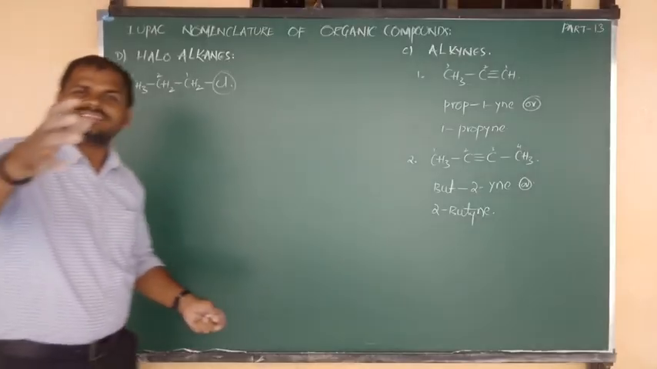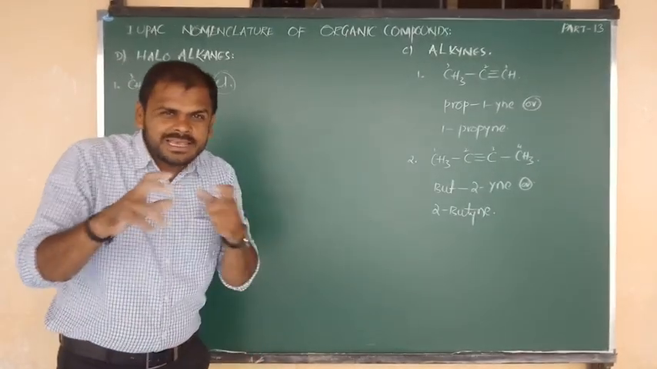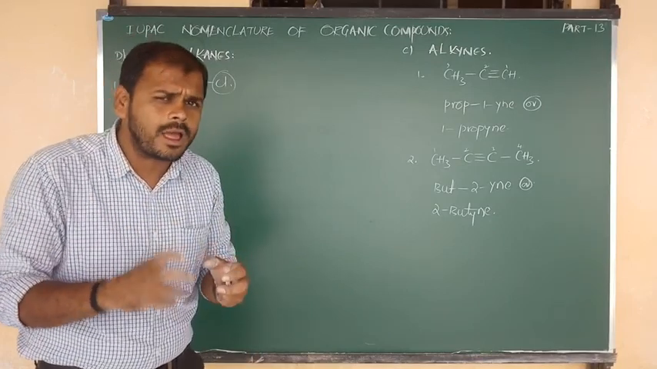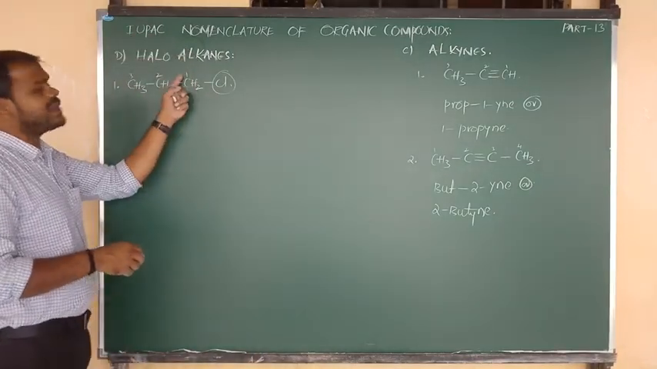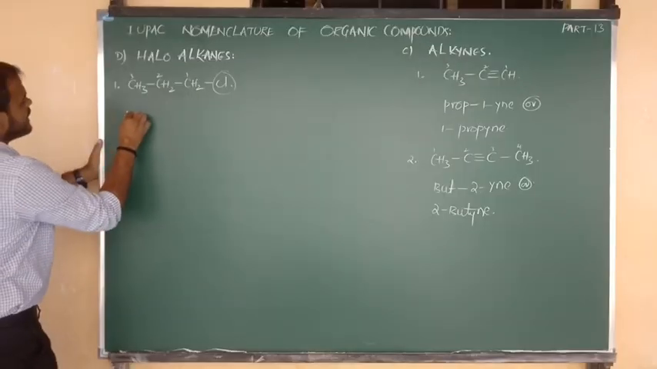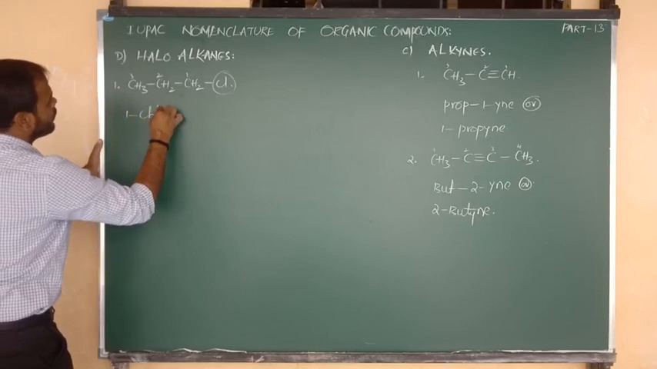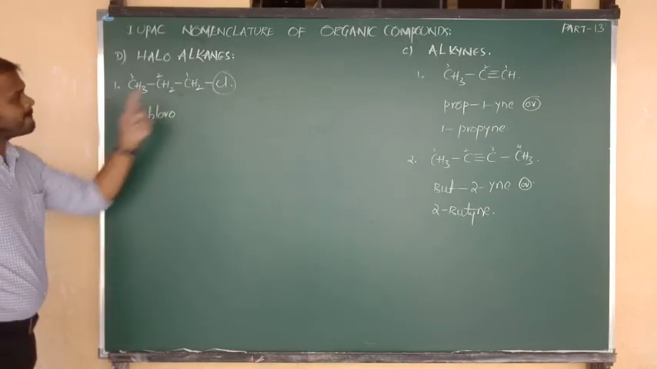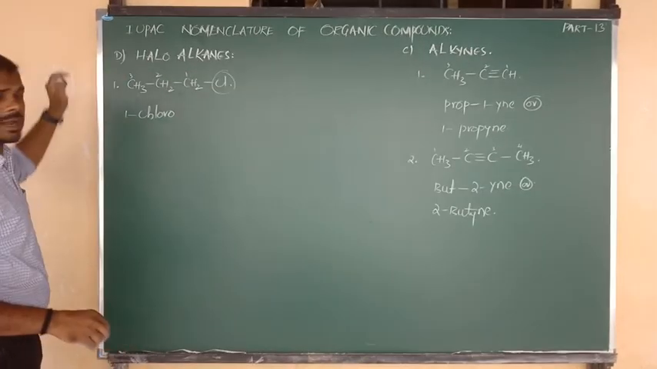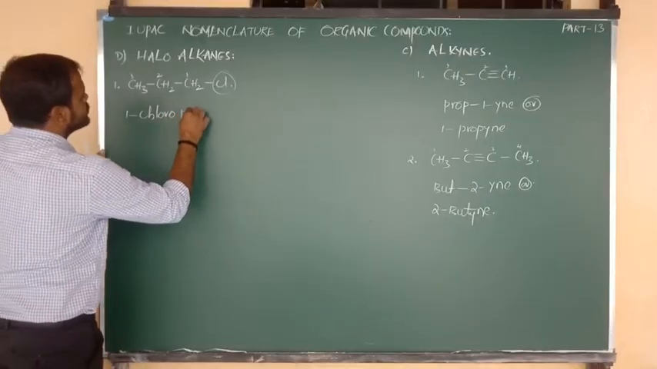In the last class I already told you, if Cl is a side chain, what do we have to write? Chloro. What is the position of chloro? 1. So chloro is connected at 1, so we can write 1-chloro. The side chain is over. The remaining 3 carbons are there, which means we have to write prop.